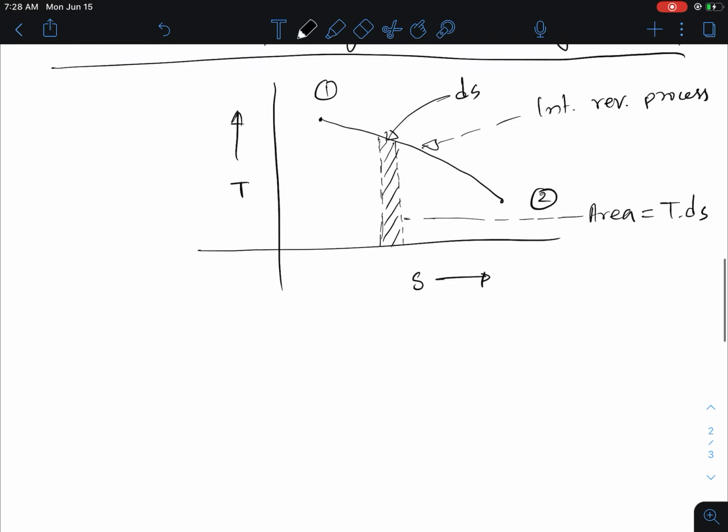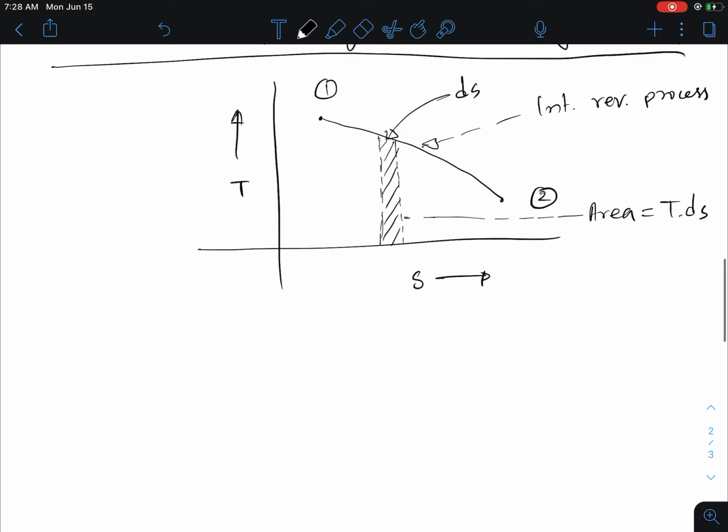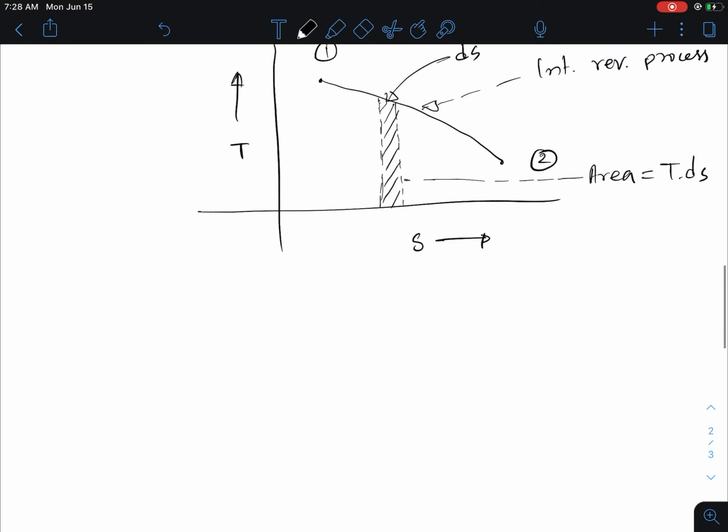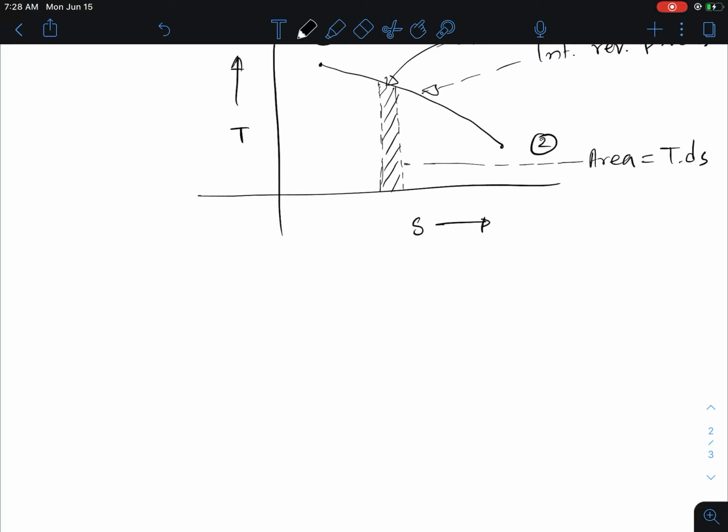Now from the previous class, we know that for an internally reversible process, the relationship between the entropy, temperature, and heat transfer is dS equals delta Q over T, right?